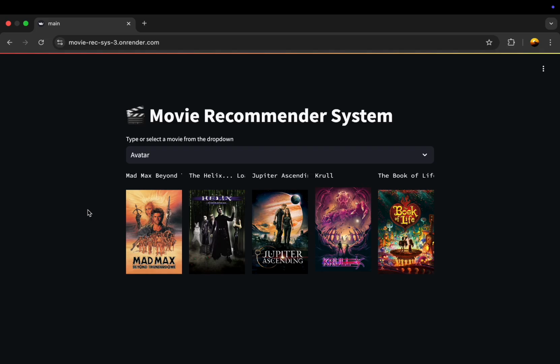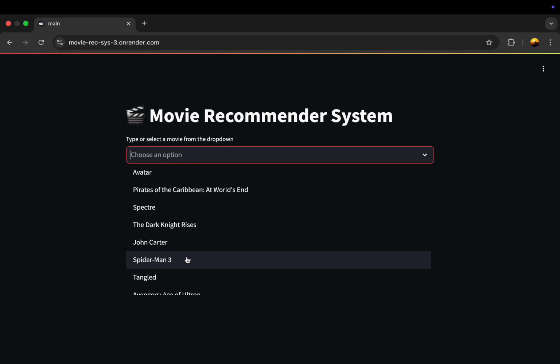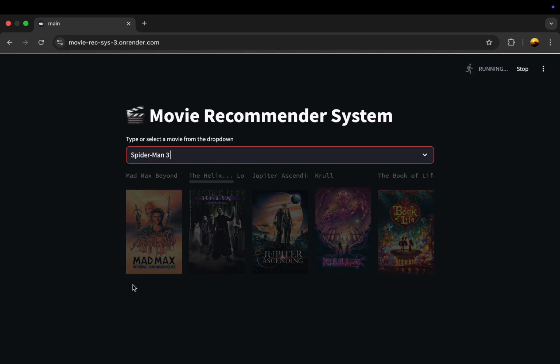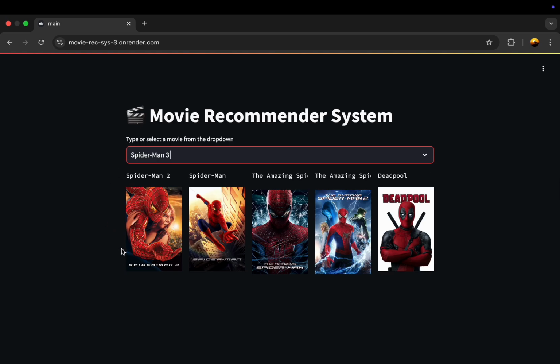Here we can see it is deployed on onrender.com. Let's see how it works. First we will give it some movie name. Let's say we can pick Spider-Man 3. Now it will suggest us movies based on this movie. Here we can see we have got 4 movies.